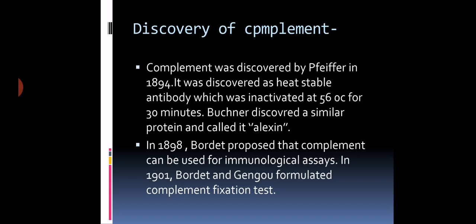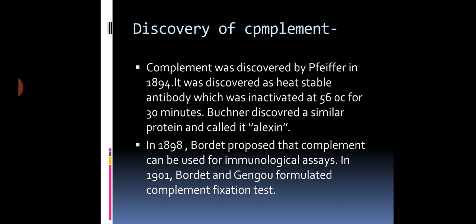After that, in 1898, Bordet proposed that complement can be used for immunological assays. In an assay, we measure the concentration of antibody or antigen. So Bordet postulated that complement can be used for immunological assays.